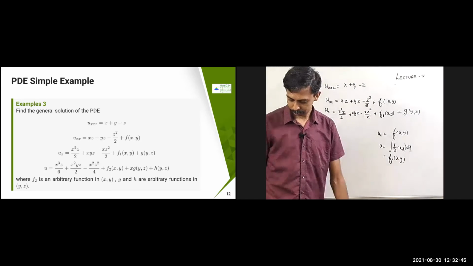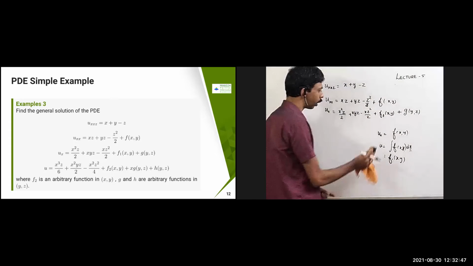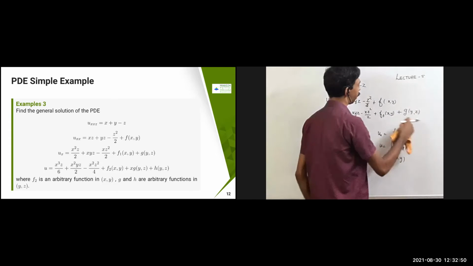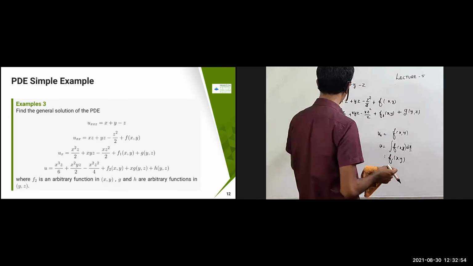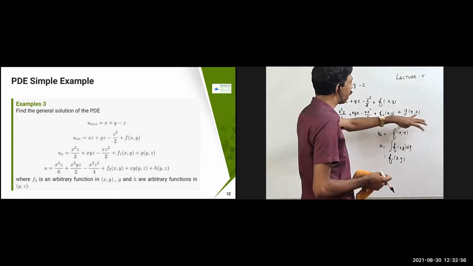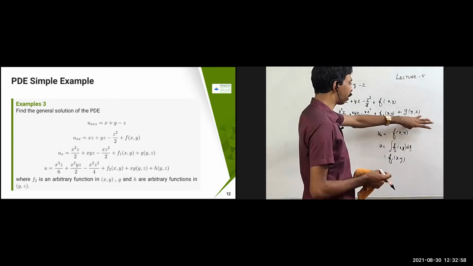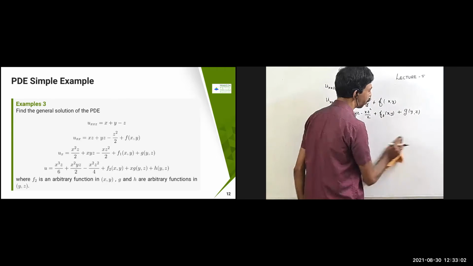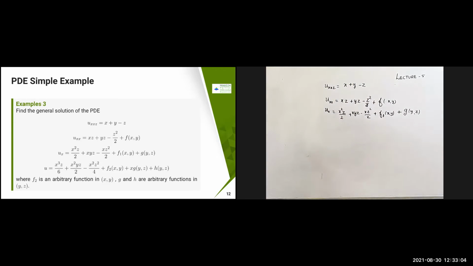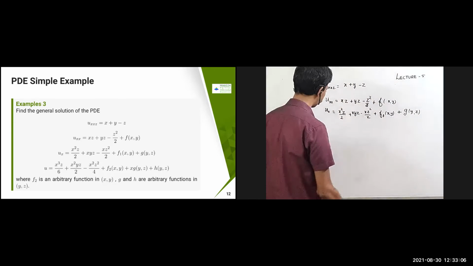Then plus, this is different. You will get some other constant because you are integrating with respect to x. Some more constants should come, and that constant should be independent of x. So I replace it as g of y comma z, because g of y comma z is independent of x, and this is an arbitrary function.